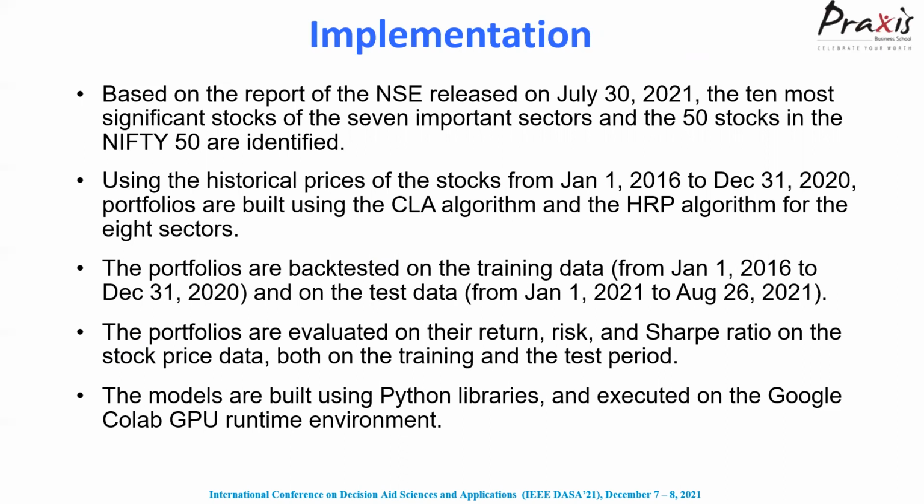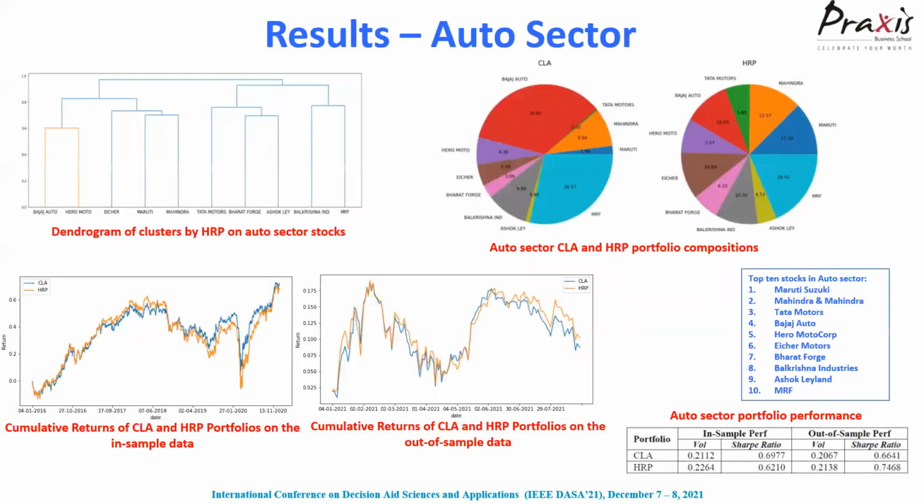The portfolios are backtested in the training period, January 1, 2016 to December 31st, 2020, and on the test data, January 1, 2021 to August 26, 2021. The evaluation was based on 3 metrics: return, risk, and Sharpe ratio, and the stock price data, both on the training and the test. And the models are built using Python libraries executed on the Google Colab GPU environment. So the results start from this slide onwards.